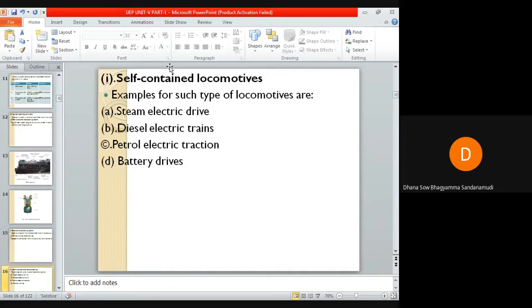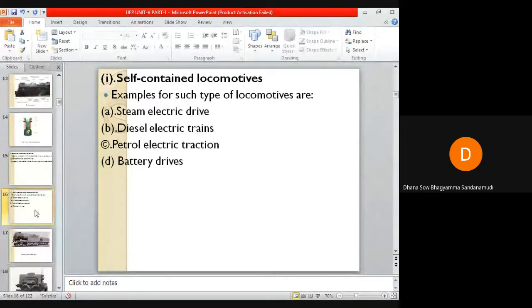Okay, examples of these self-contained locomotives which have the capability of generating electrical energy on their own for traction purpose are steam electric drive, diesel electric trains, petrol electric traction, and battery drives. Okay, so let us discuss the steam electric drive.